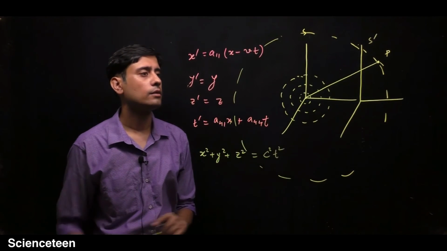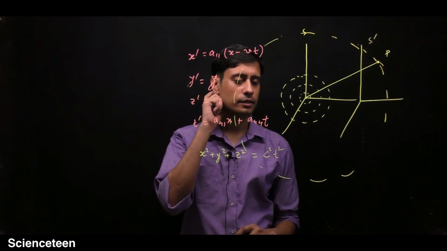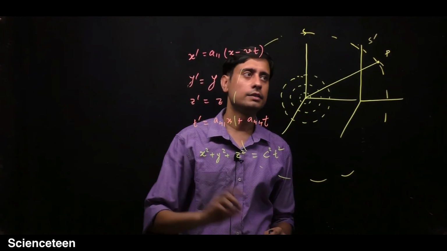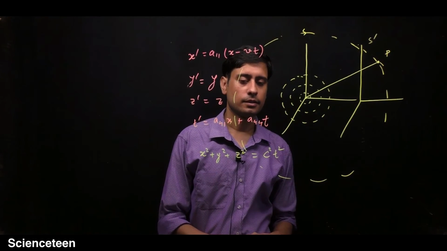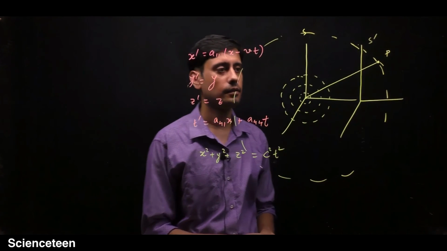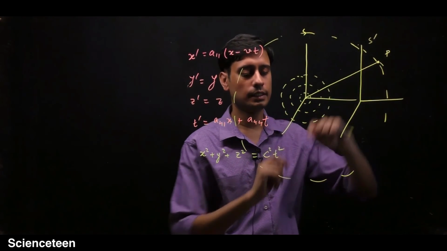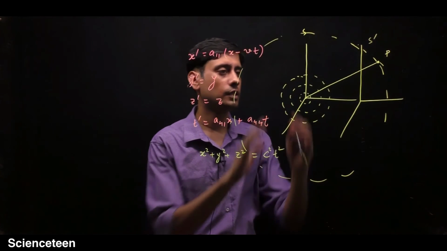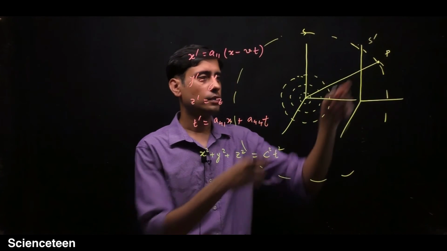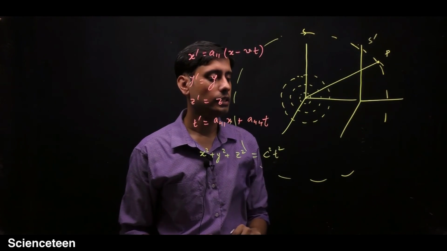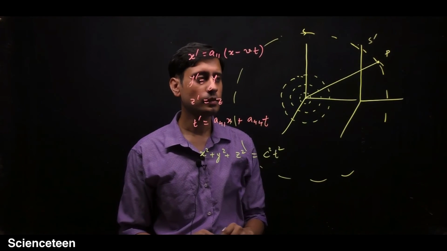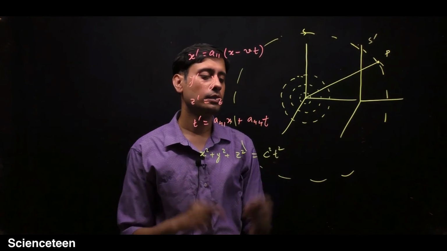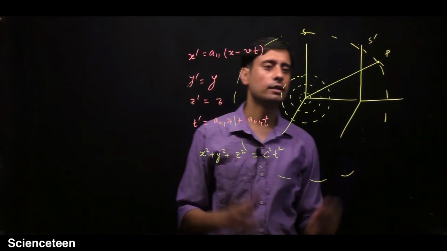It will be an equation of this expanding sphere. As time is elapsing, these x, y, z are changing, and this radius, which is ct, because this is expanding with the speed of light, so the radius must be c into t. So it's the equation of an expanding sphere.